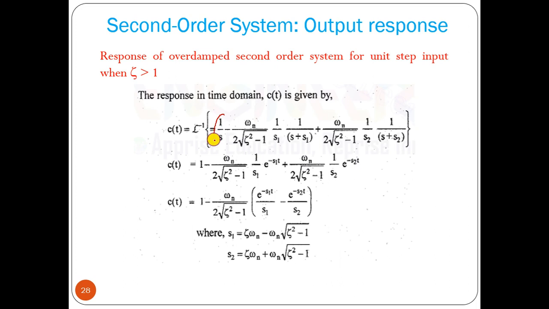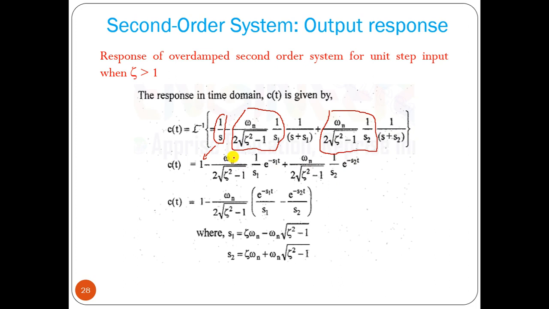We can see the 1 by S term is equal to 1. Then this is a constant term, and we have 1 by S plus S1, that is e to the power minus S1 t. Again we have this constant term and e to the power minus S2 t.